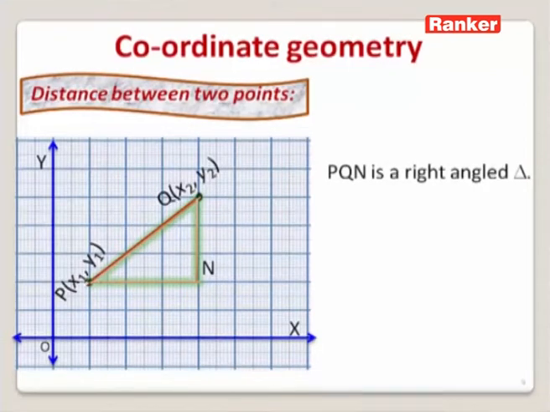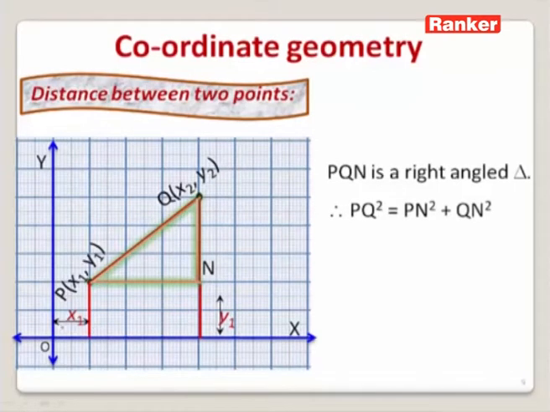Now, from this we can say that PNQ is a right angle triangle, and the right angle is at N. Let us use the Pythagorean theorem, that is PQ square is equal to PN square plus QN square. Let us find out PQ square, what is PN square and what is QN square. So from this we can find out what is PQ, what is PN and what is QN. Let us draw perpendiculars from Q and P like this.